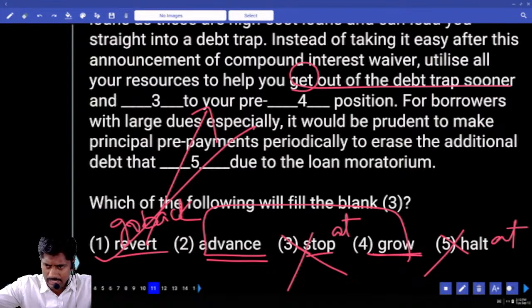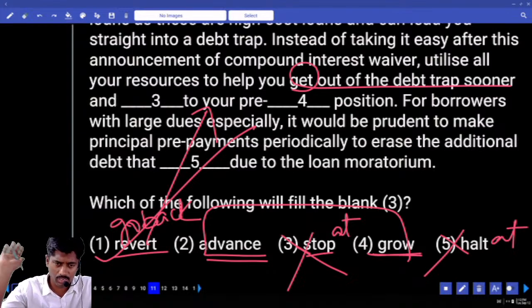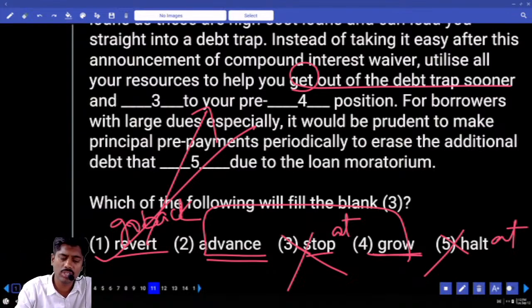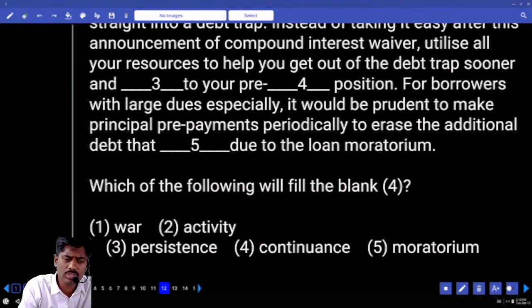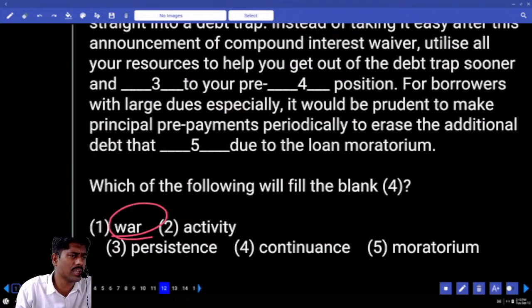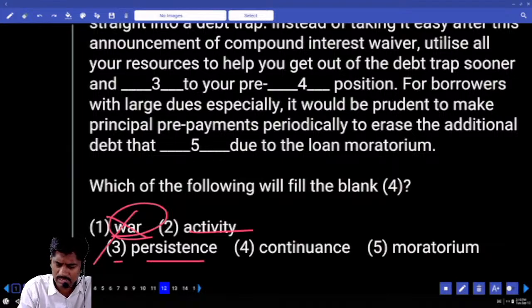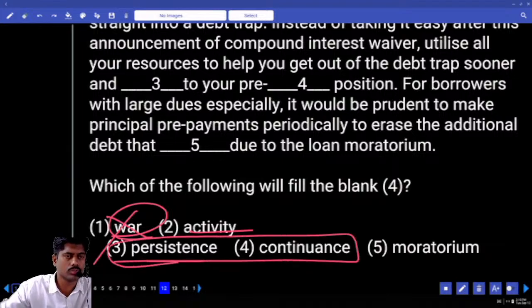Get out of your debt trap sooner and revert to your pre-dash position. What is that pre-dash position? Pre-war position, we are talking about a person, credit card, gold, it is not war. Pre-activity position, pre-persistence. Persistence is nothing but continuance.